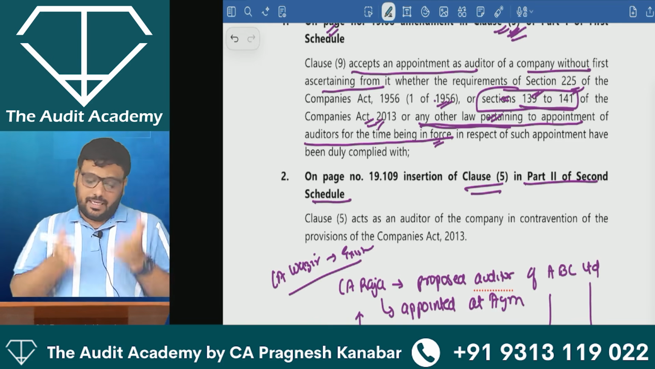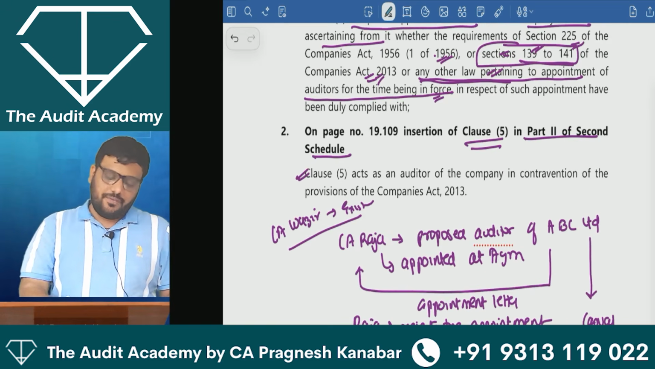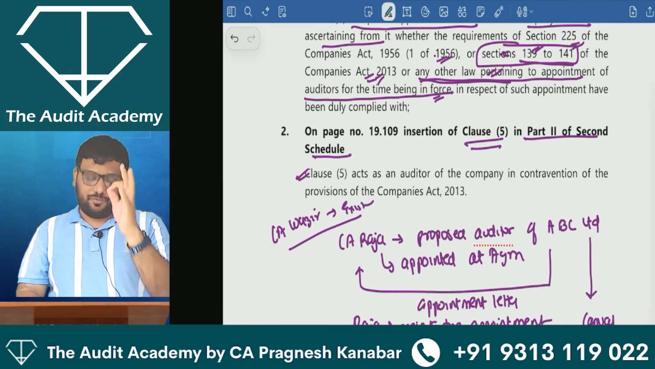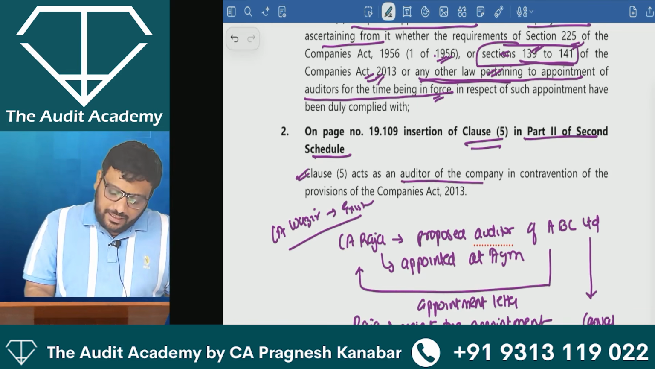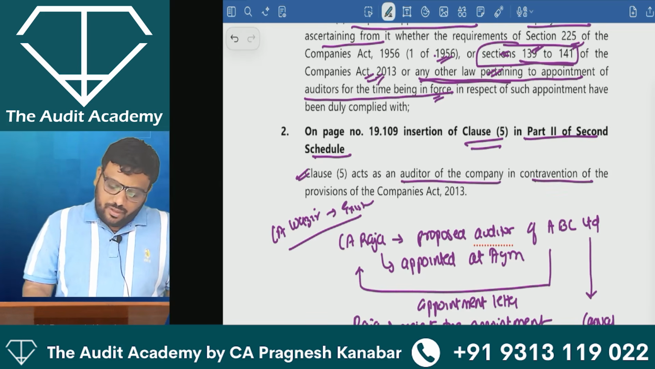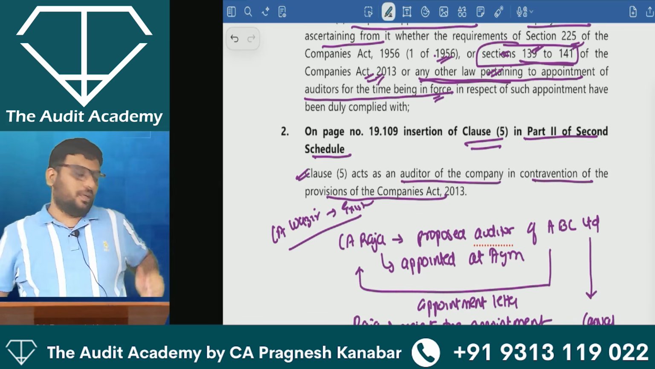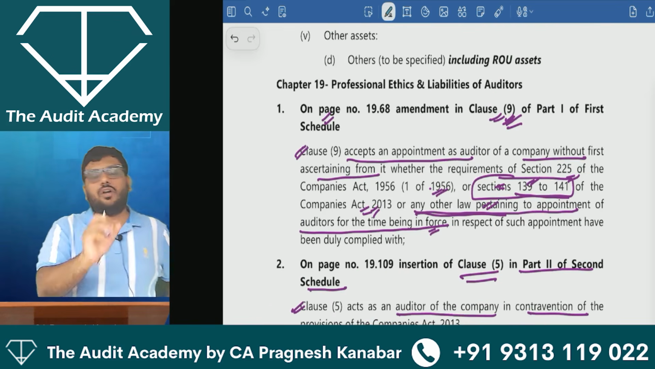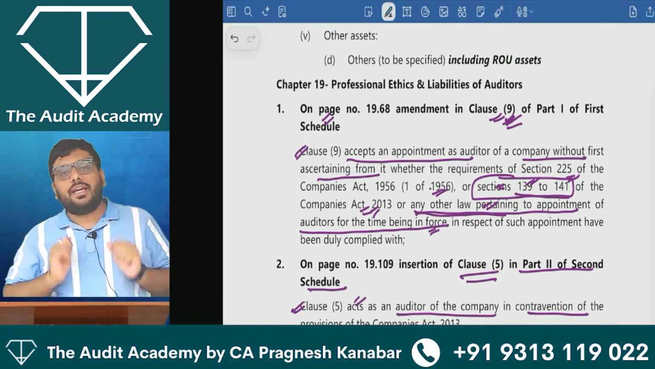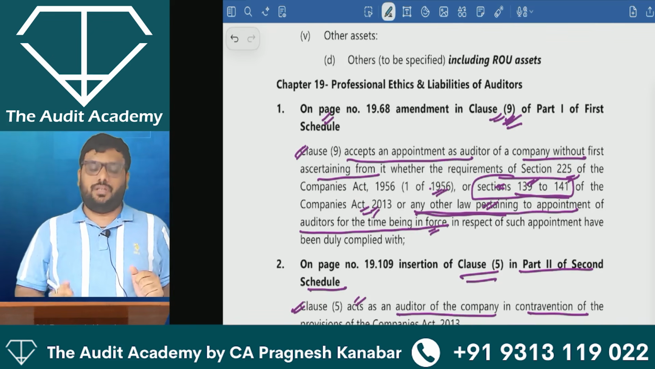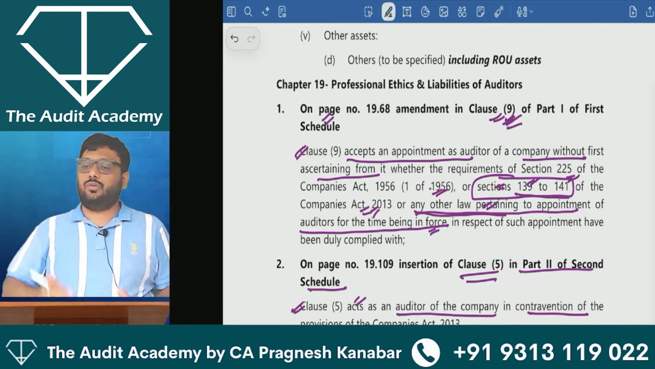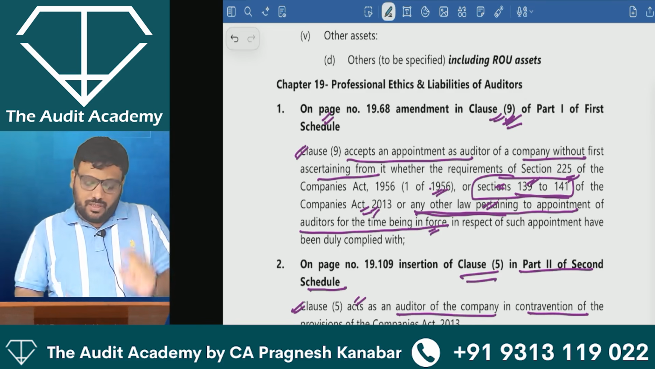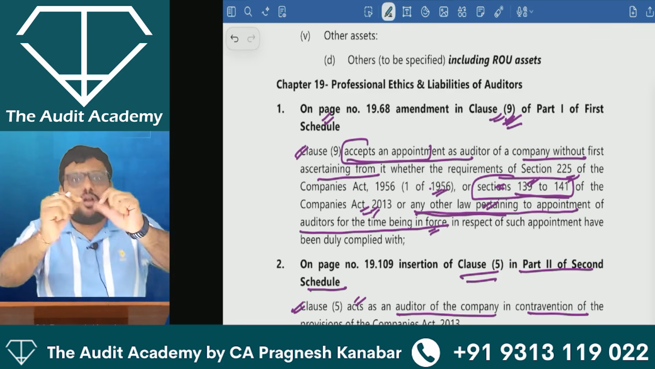Sir, what is there in this clause? Clause 5 says a member of the institute shall be deemed to be guilty of professional misconduct if you act as an auditor of the company in contravention of the provisions of Companies Act 2013. Sir, when they have already given clause 9, what was the need of clause 5? Now listen to me very carefully. Clause 9 is restricted to section 139 to 141 and any other provision which deals with acceptance of appointment.